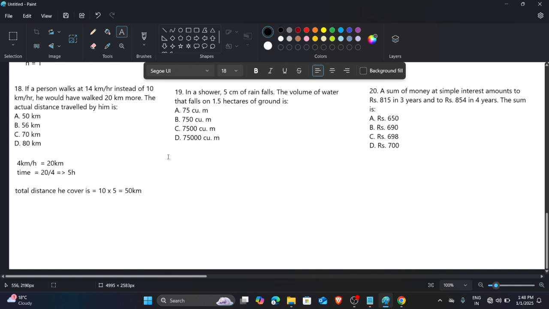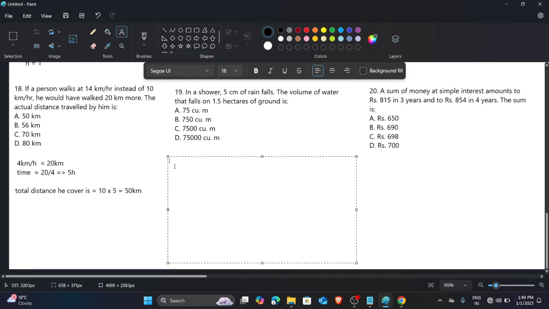Now this question. In a shower, 5 centimeter of rain falls. The volume of water that falls in 1.5 hectare of ground is?